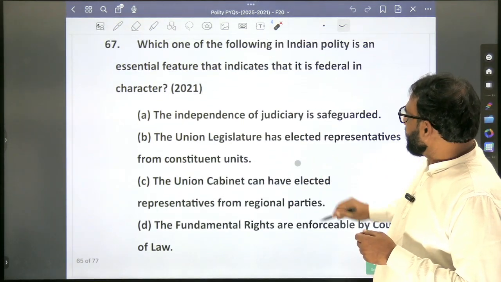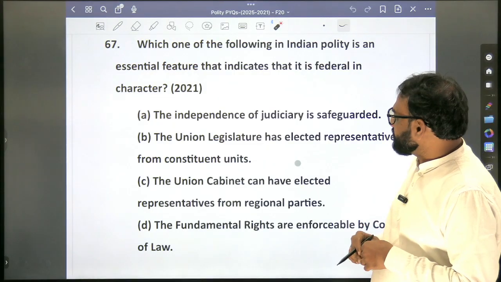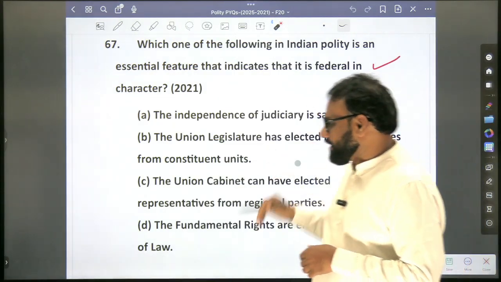Which one of the following in Indian polity is an essential feature that indicates that it is federal in character?